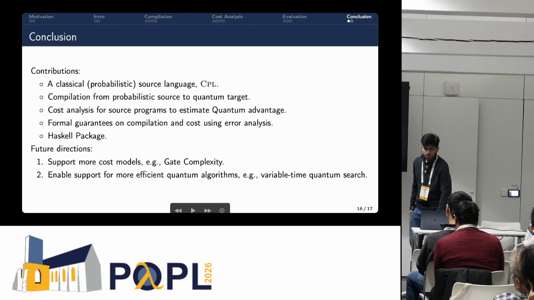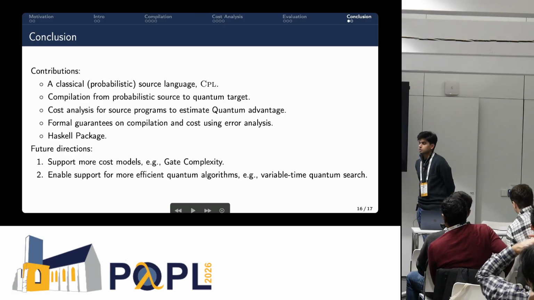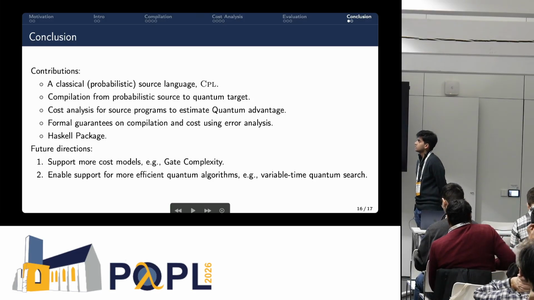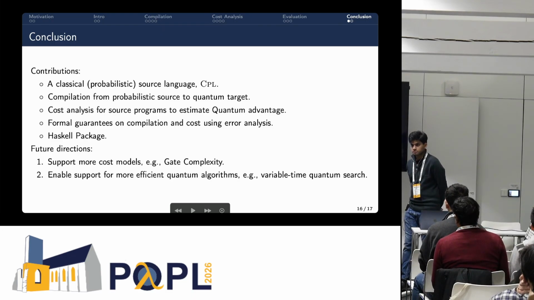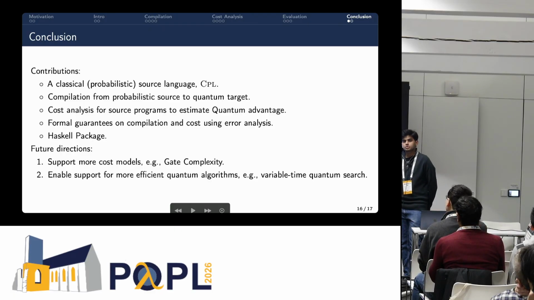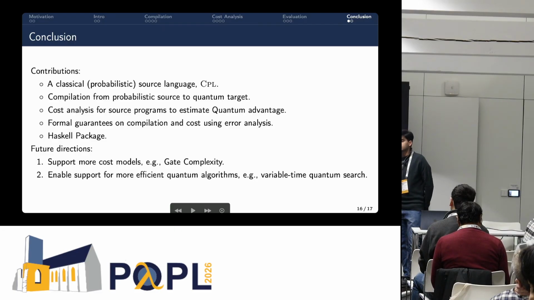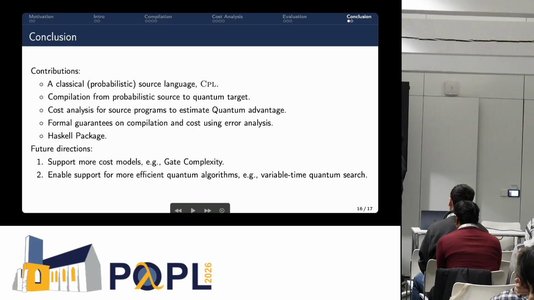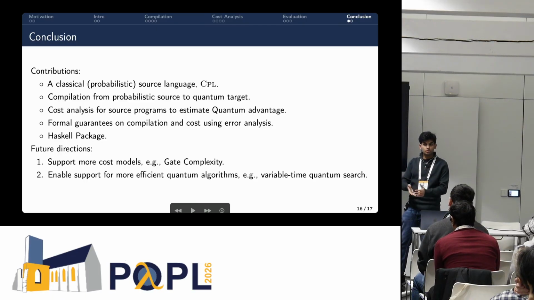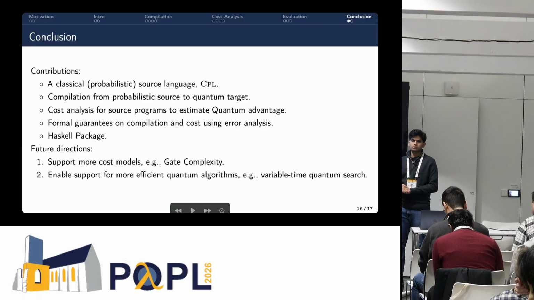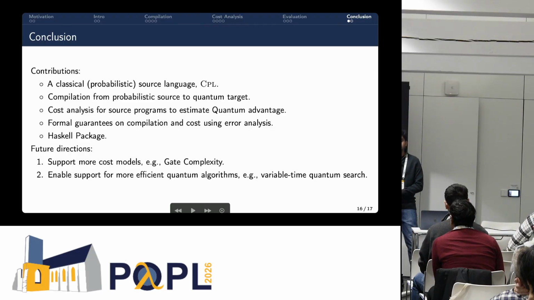Okay, to conclude, the list of contributions in this project includes a classical probabilistic source language to express these programs, and a compilation from this probabilistic source to a quantum language. As I mentioned, there are a few challenges we address to do so. Based upon that, we have cost analysis for the source programs to estimate quantum advantage. So basically, you don't need to compile. If this is sound, you can use this cost analysis at the source level: just write a classical program and get an idea whether it's going to benefit you to use a quantum algorithm.